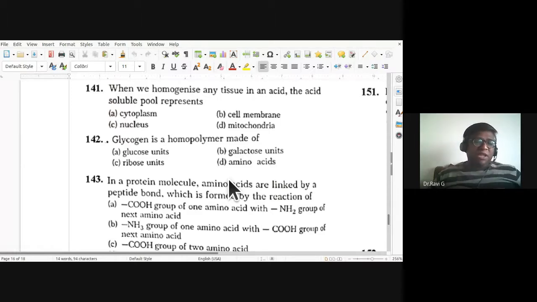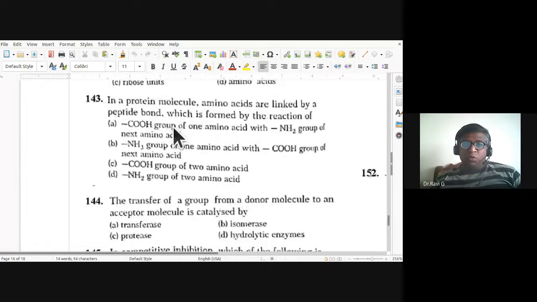See, when we homogenize any tissue in an acid, the acid soluble pool represents, what does it represent? So it represents the cytoplasm. Acid soluble pool represents cytoplasm.